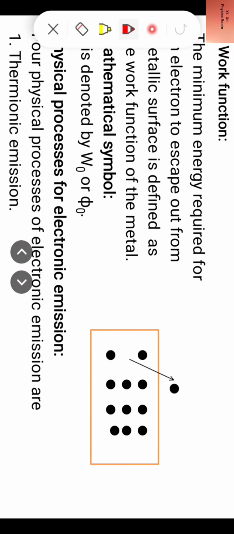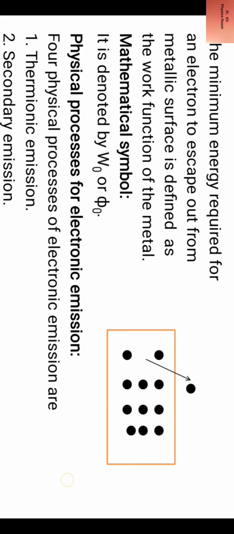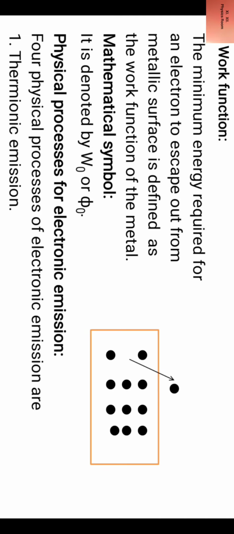What is minimum energy? Minimum energy required for an electron to come out of the metallic surface is known as the work function of the metal.